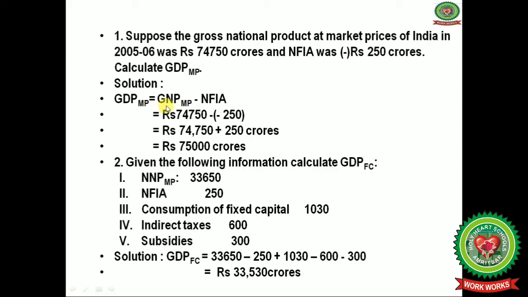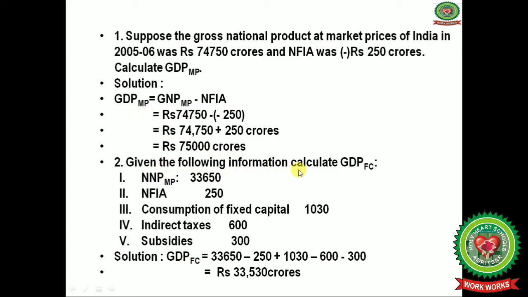It equals GNP at market prices minus net factor income from abroad. Putting in the values, GNP at market prices, 74,750, minus net factor income from abroad, minus minus becomes plus, you get the value rupees 75,000 crore for GDP at market price.